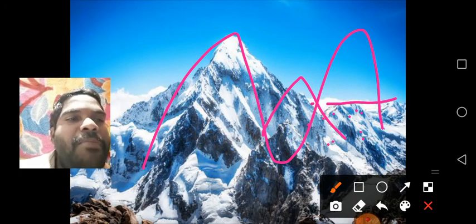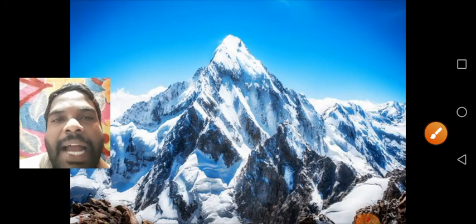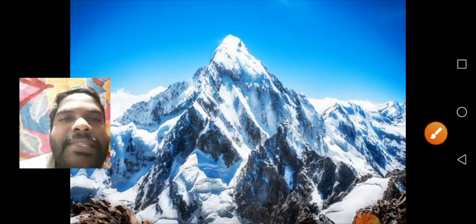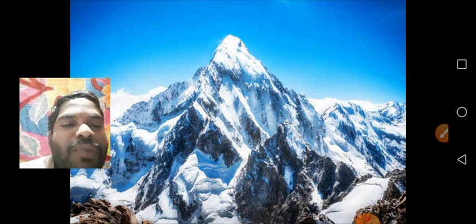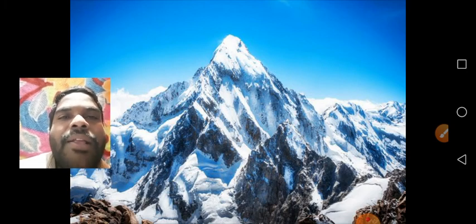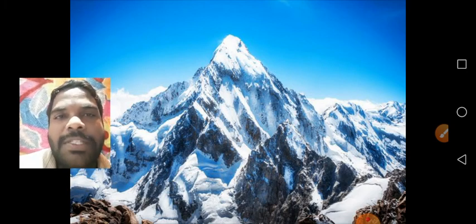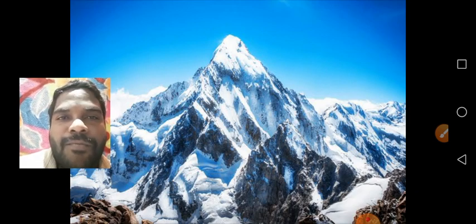Yes, these are the mountains. I hope you understood this class. In the next class, we have to learn some more landforms. Understand, children? Yes. Today we'll stop the lesson and tomorrow we'll continue.